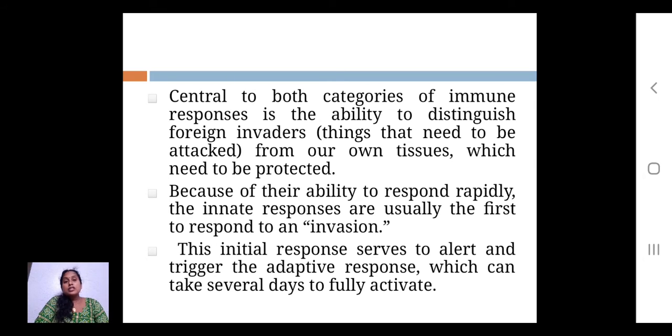Central to both categories of immune responses is the ability to distinguish foreign invaders, the things that need to be attacked, from our own tissues, which need to be protected. If you are fighting against cells, obviously you have to be careful about our own cells. They have to recognize that it is not an unwanted thing or an organism, it is actually our own cells. So differentiation has to take place. This differentiation occurs with the help of the immune responses. That's why they need training.